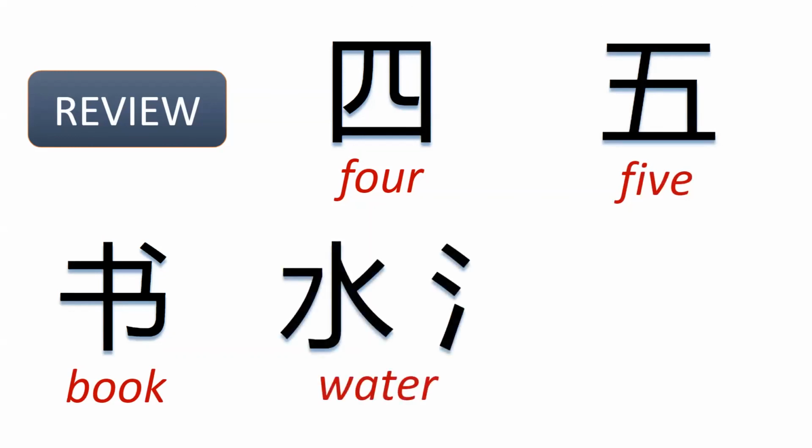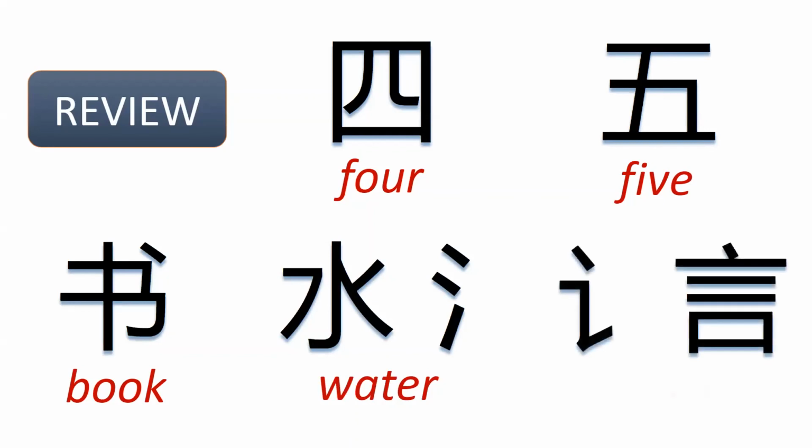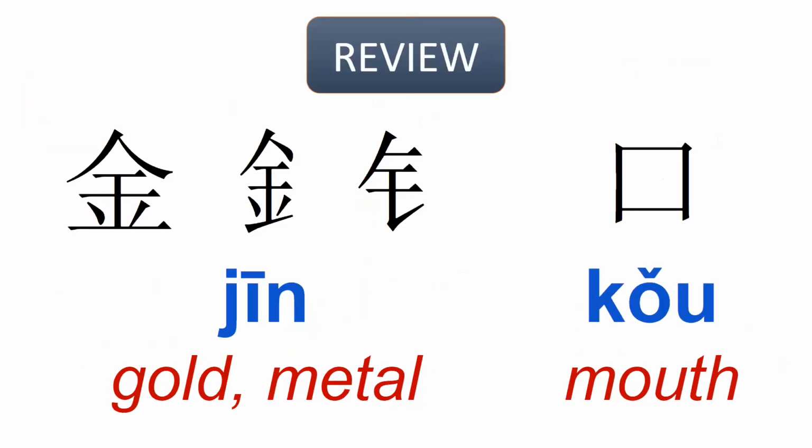This one is water, and the radical for word, okay? And this last part is closer to what we've been reviewing today. The one for gold or metal, which is jin, okay? And kou, the radical for mouth.